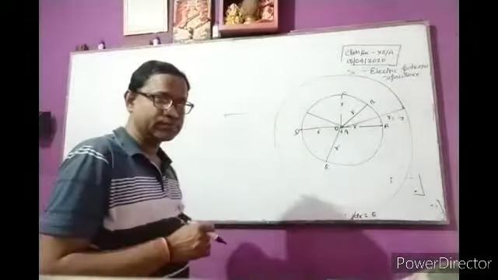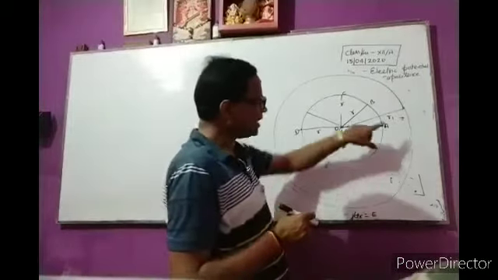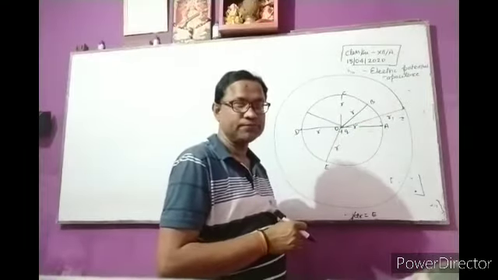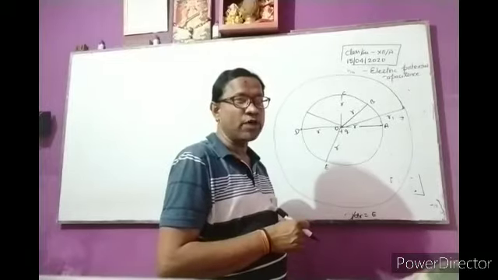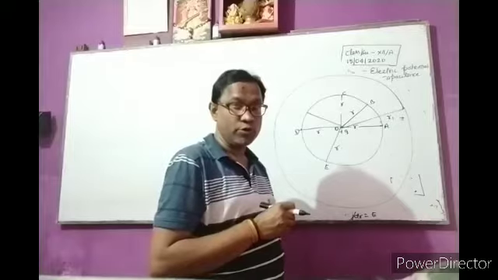In case of an equipotential surface, suppose we calculate the work done in displacing from A to B. What is going to be force into displacement? Force into displacement, F into ds.